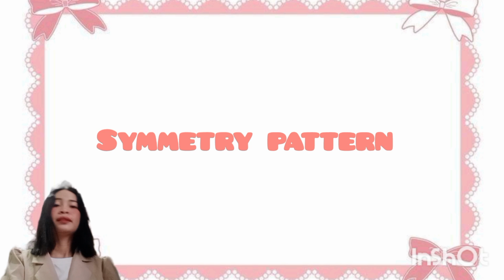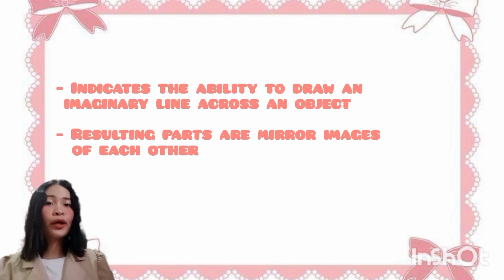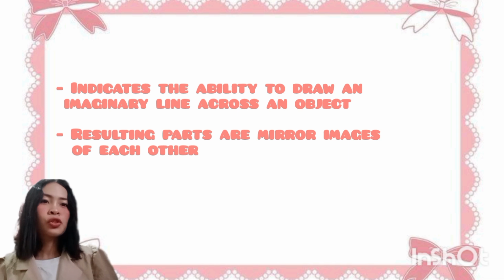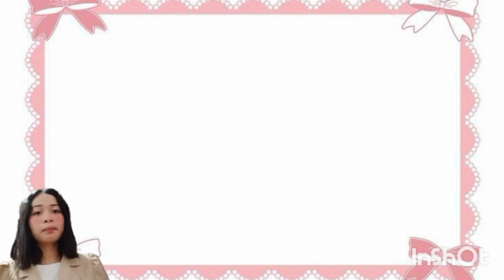Number one, symmetry. It is balance or mirror. An example of symmetry is the face of my cat. It can also be the face of yours if your face is symmetric.